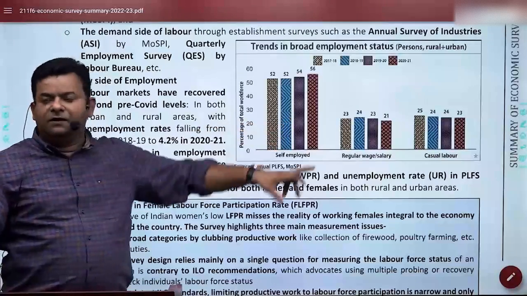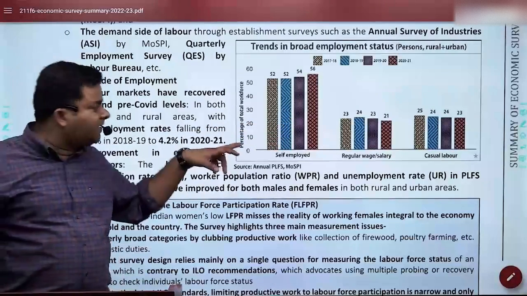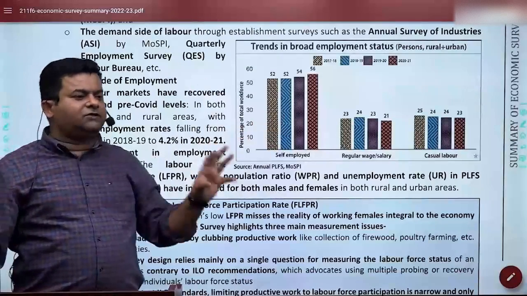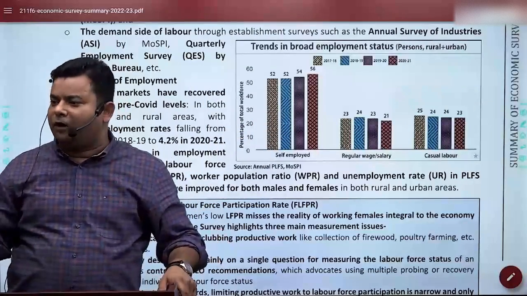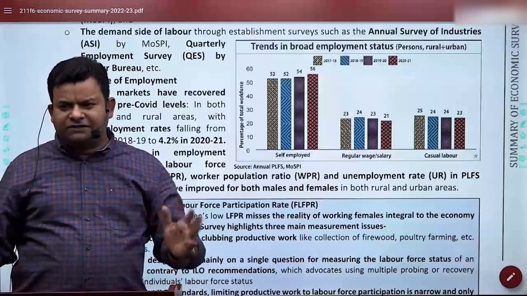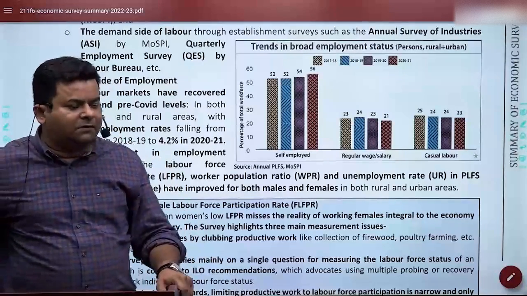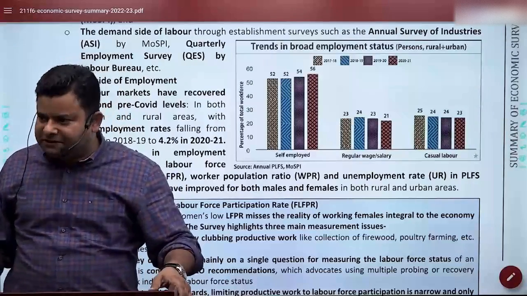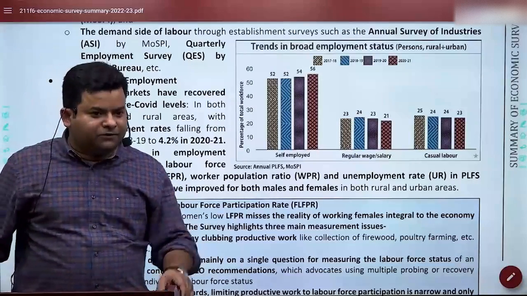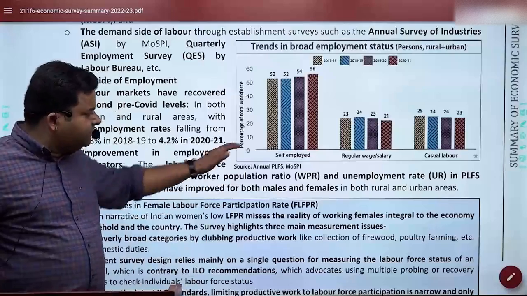Year after year, we can say there is a rise in self-employed. So this data is also signifying that self-employment is increasing, which is definitely a genuine replacement. If you really want to create employment, don't seek the jobs. It has been said now, create the jobs. So self-employment is increasing in India.